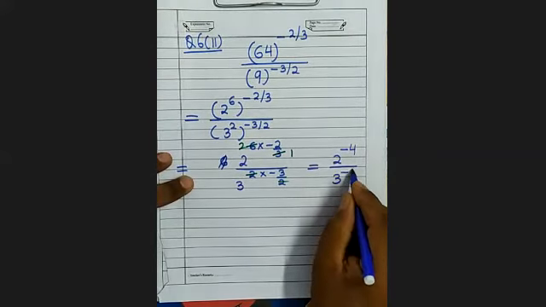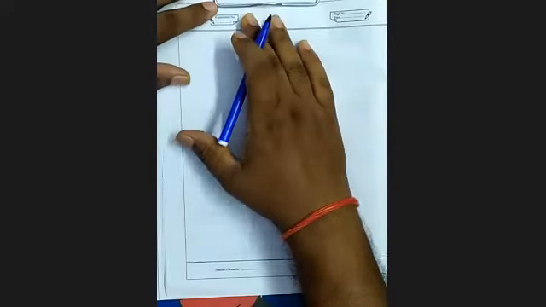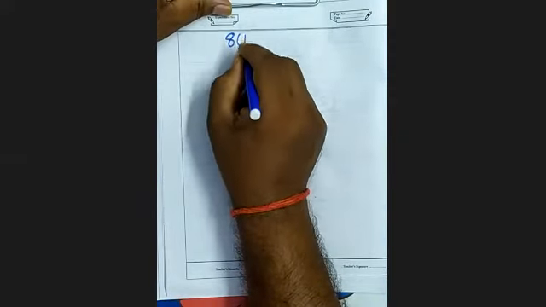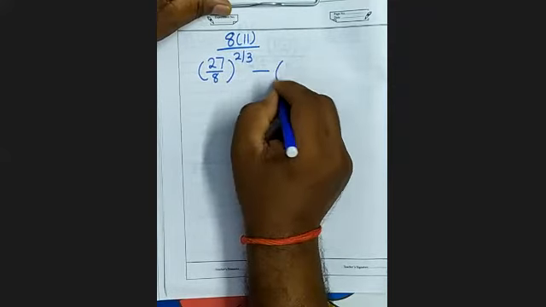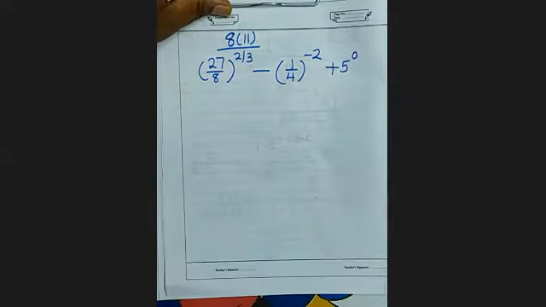Now see here. Question number 8, second part. 27 by 8 whole to the power 2 by 3 minus 1 by 4 whole to the power minus 2 plus 5 to the power 0.